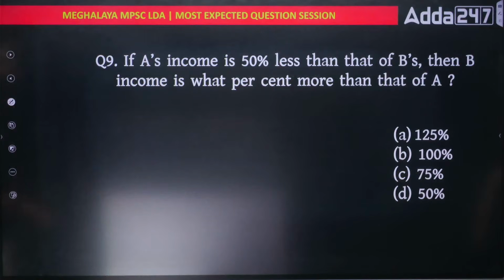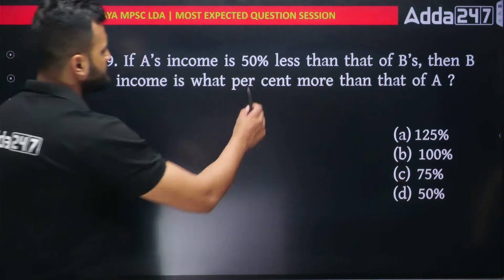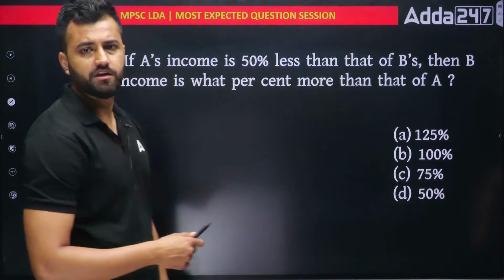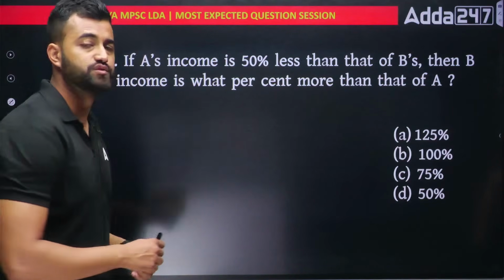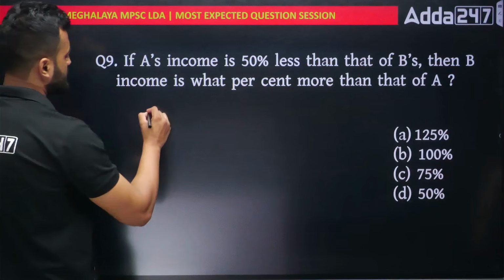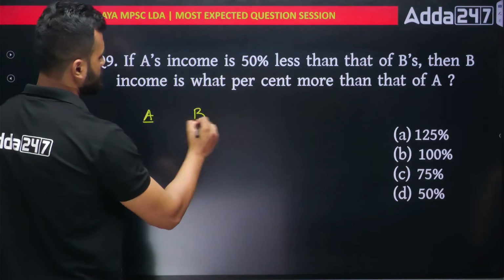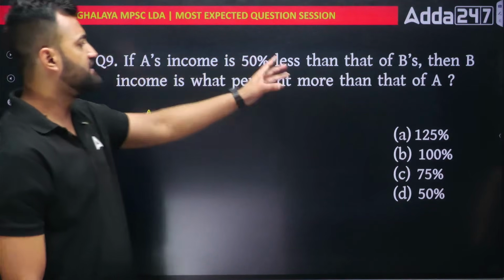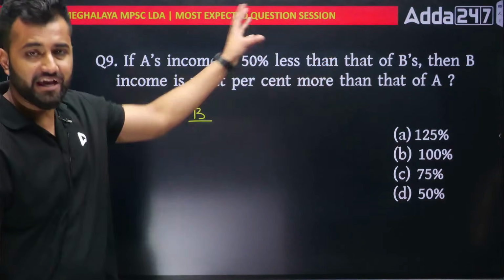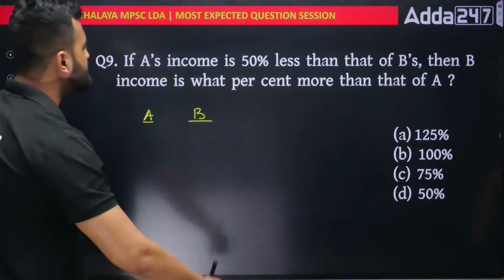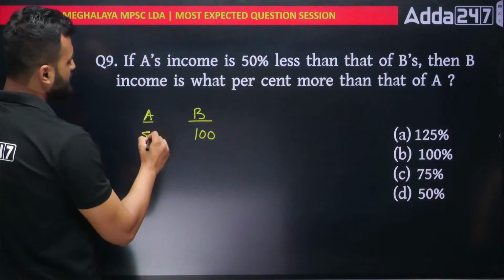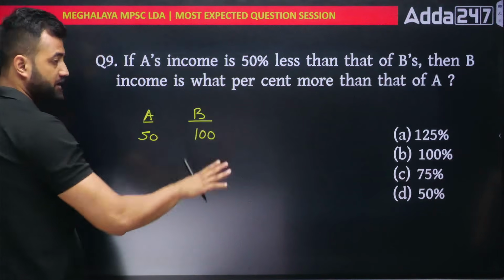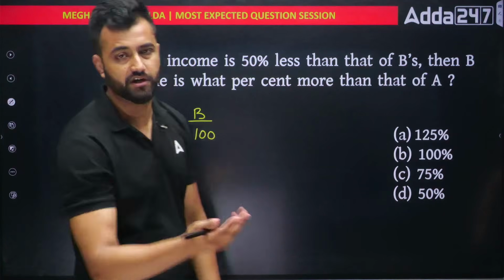Okay, number 9. If A's income is 50% less than B, then B's income is what percent? Such questions also repeat many times in the examination. Let's do it quickly. I'll write A and I'll write B. A's income is 50% less than that of B. I'm comparing A's income with B. So if I take B's income to be 100 rupees, then A's income would be 50 rupees, right? 50% less means 100% minus 50%. So subtract 50 from 100, you're getting 50.